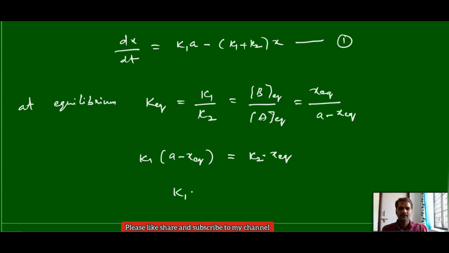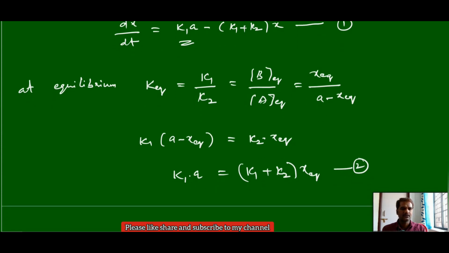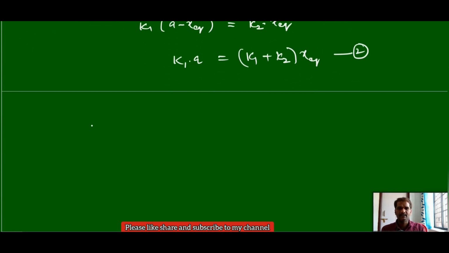Now K1 into A equals K1 x equilibrium plus K2 x equilibrium. This we can write as (K1 plus K2) x equilibrium. This is equation 2. Now substitute this K1A value in place of K1A in equation 1. Then the overall rate dx by dt becomes: in place of K1A you can write (K1 plus K2) into x equilibrium, minus